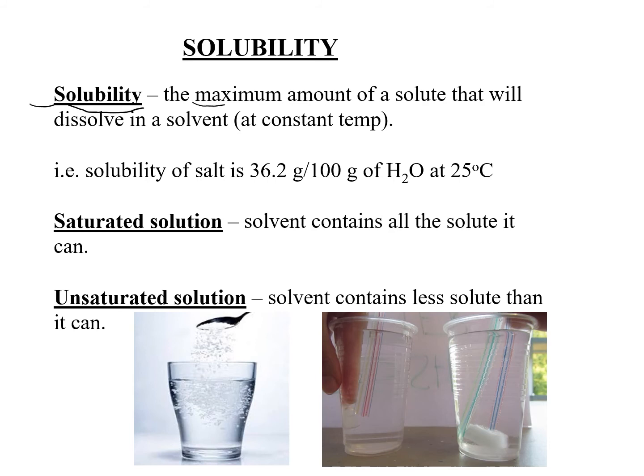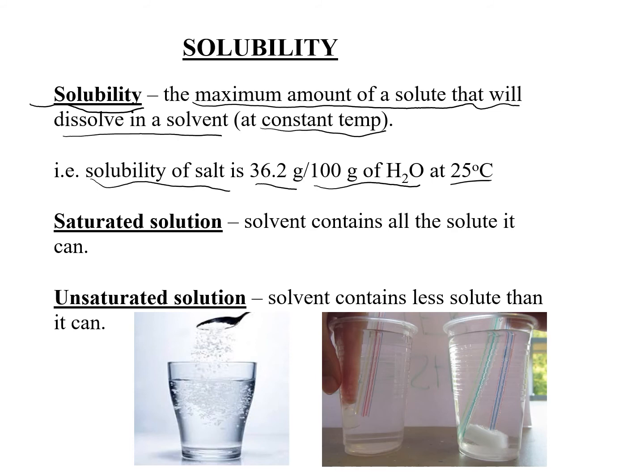Solubility is the maximum amount of a solute that will dissolve in a solvent at a constant temperature. This solubility is unique to different substances. For example, the solubility of salt is 36.2 grams per 100 grams of water at 25 degrees Celsius, which is